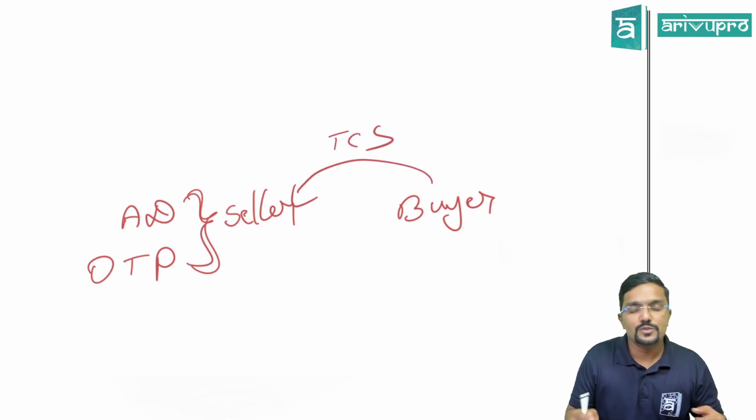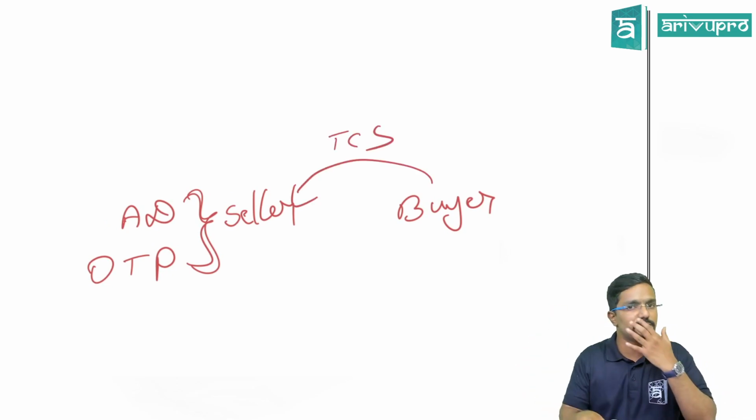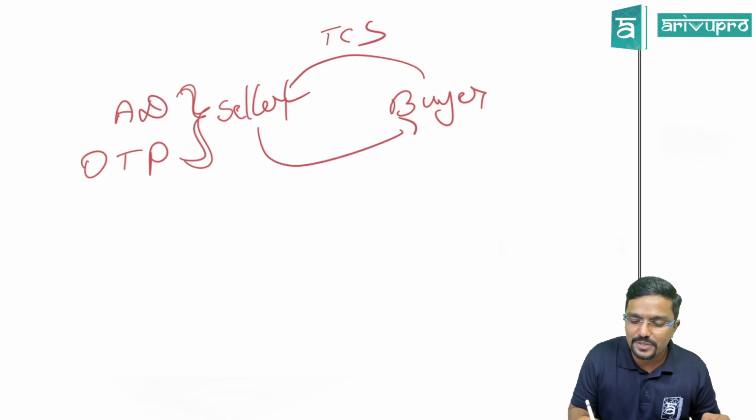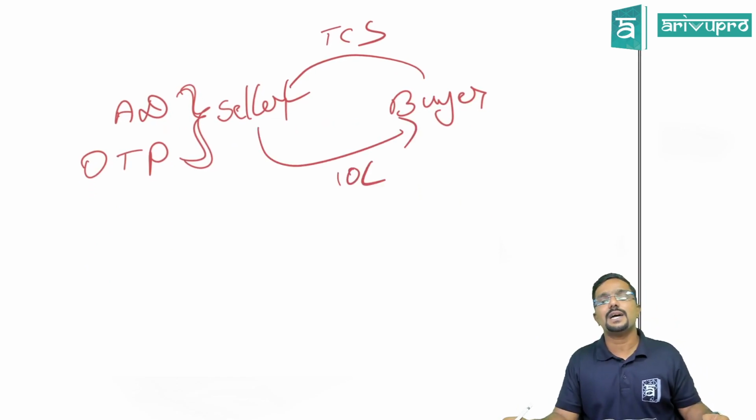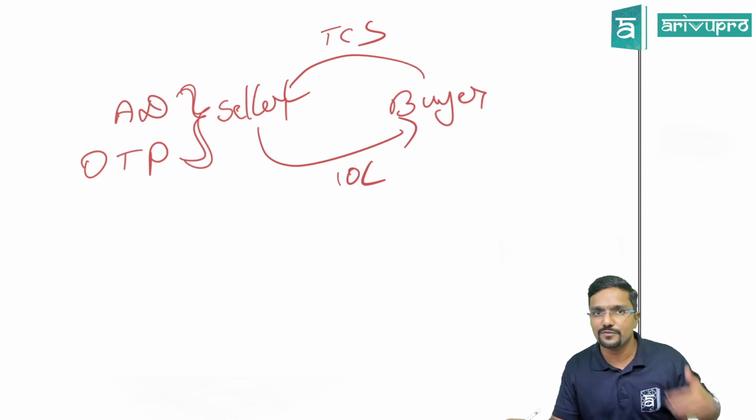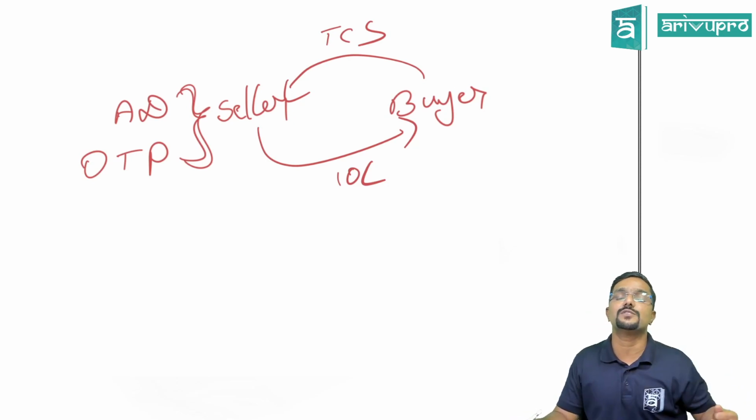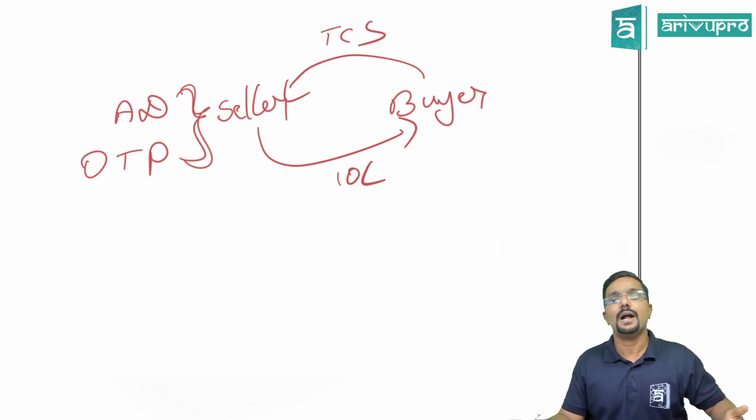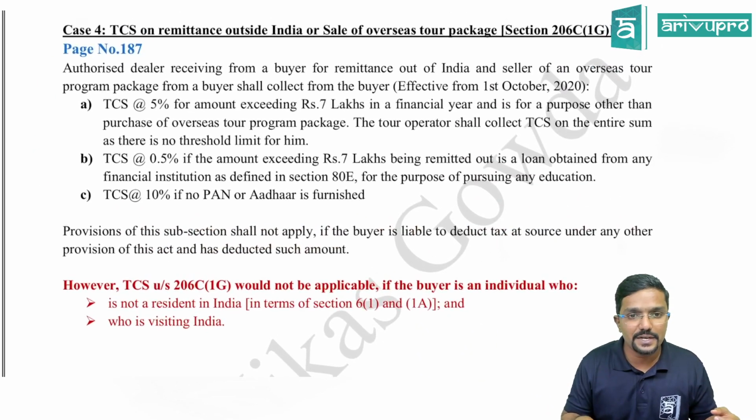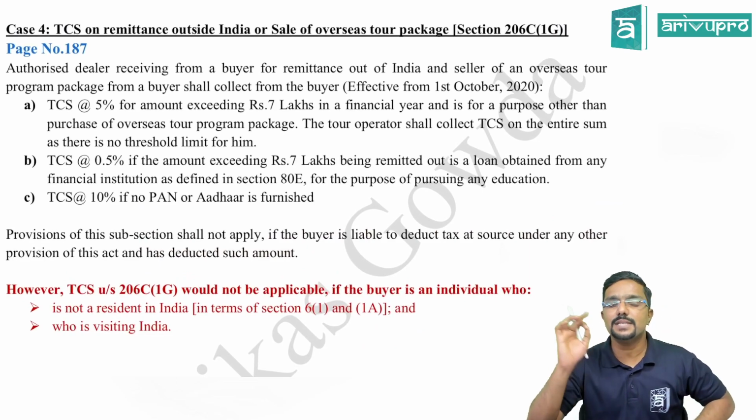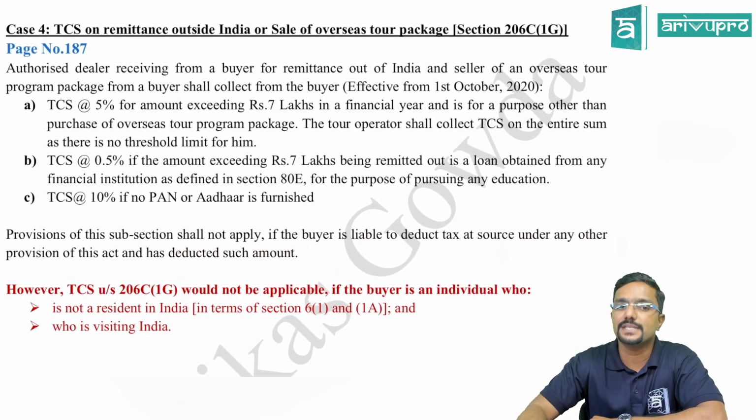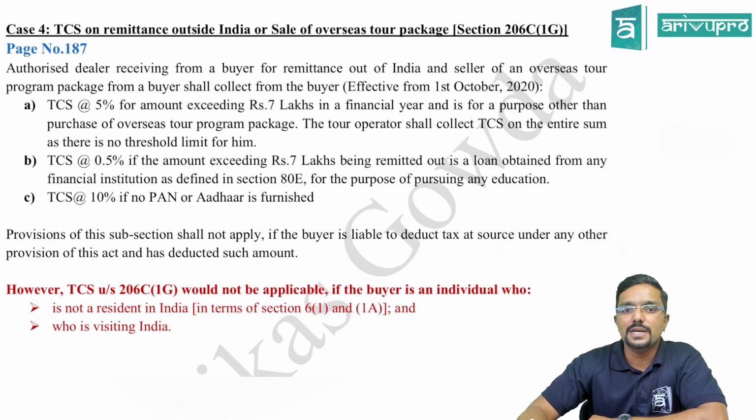So those persons are supposed to collect from the buyer what? TCS. So the seller would be charging something for his service. Assume he is charging 10 lakh rupees for his service for the buyer. And in addition to this 10 lakh, he should also collect TCS from the buyer. And how much is that? There are three different things here. TCS at 5% for amount exceeding 7 lakh in a financial year, and is for the purpose other than purchase of overseas tour program package.